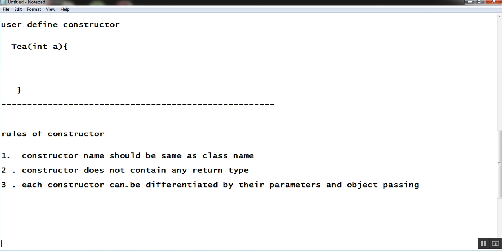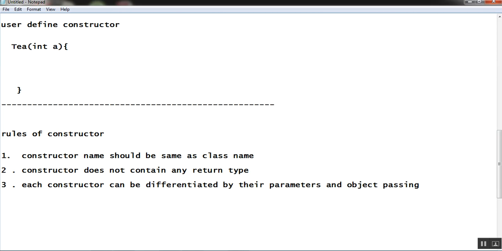A method has a return type. We create a method because we want to implement something, to do something in that method. What is a method? A method contains something, so a method does something. That's why a method should have a return type. So a constructor doesn't have a return type, but yes, it is similar to a method. Each constructor can be differentiated by its different parameters, and by passing the parameter when creating the object.